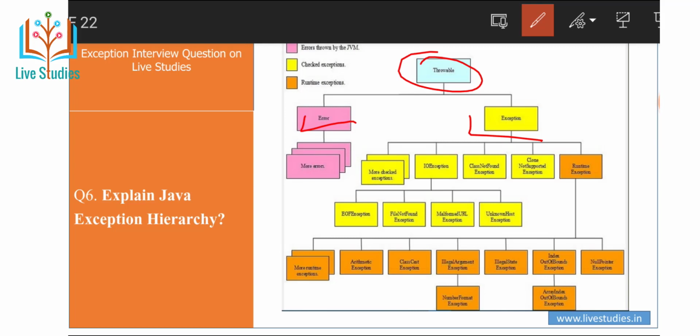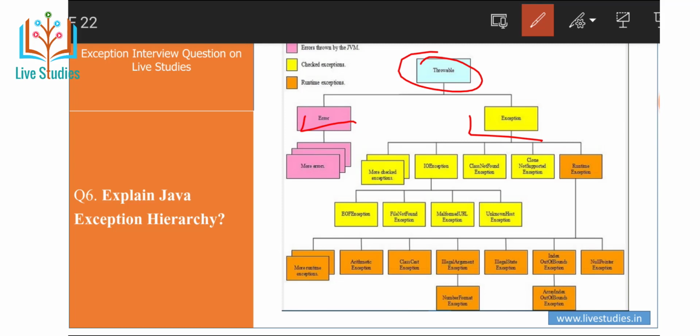Exceptions are further divided into checked exceptions and runtime exceptions, but errors are exceptional scenarios that are outside the scope of the application. It is not possible to anticipate and recover from them. For example, hardware failure, JVM crash, out of memory error.